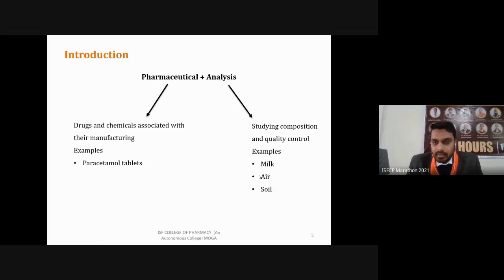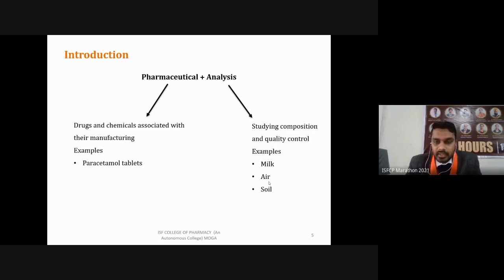Another example we can take is air. We say what percentage of oxygen, nitrogen, or carbon dioxide is present in the air. So how will we come to know the percentage of these components in the air? By analysis. We take samples from the air of a particular area, then analyze them in the lab, and we can say that this much percentage of oxygen is present, this much carbon dioxide, and this much nitrogen is present in the air. So it means we are performing analysis.